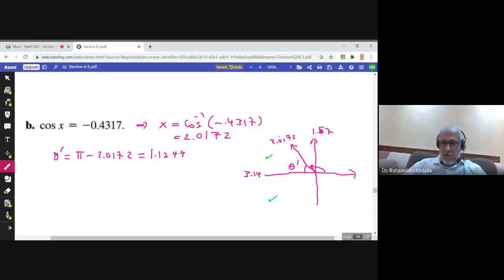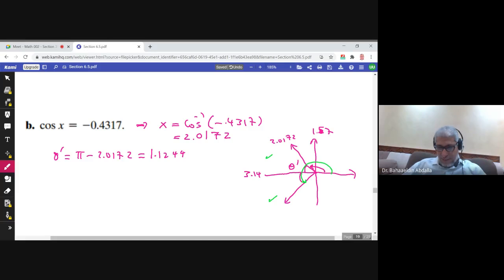Now the solution in the second quadrant is 2.0172 because it has this reference angle. But now, what is the solution in the third quadrant? Well, I need this angle. This angle would be the solution. And to find this angle, how can I find it? I know the reference angle.